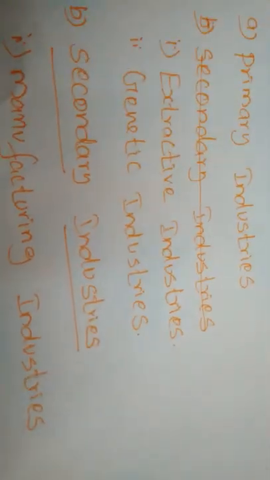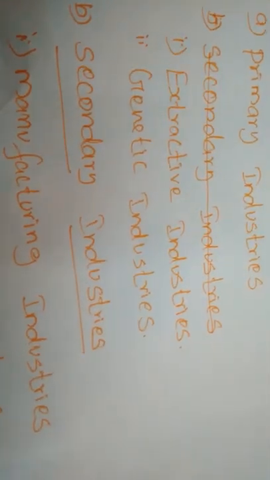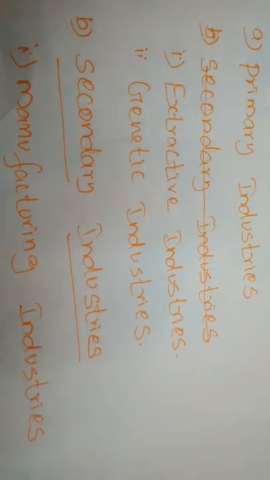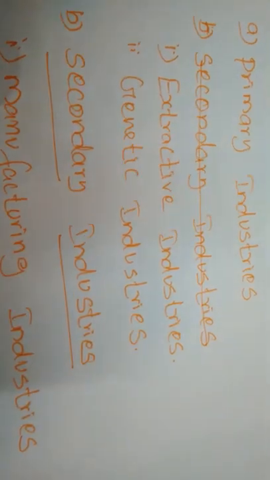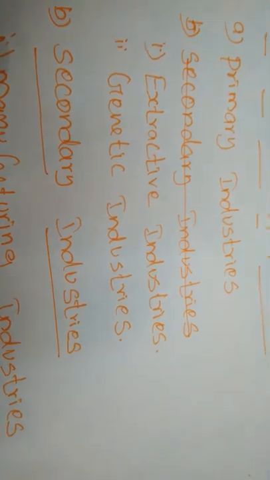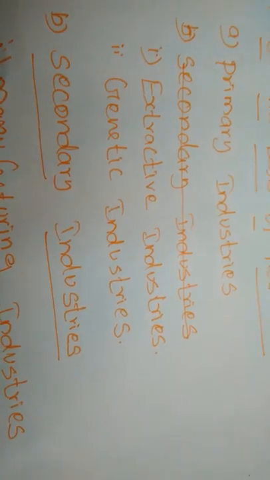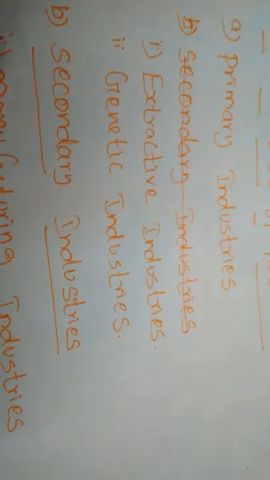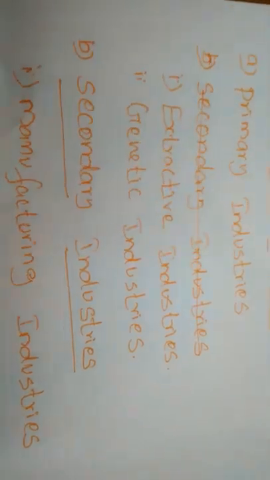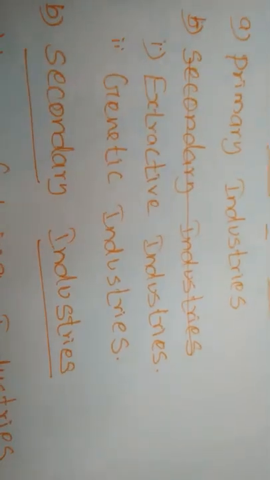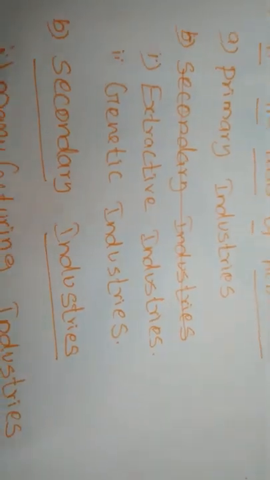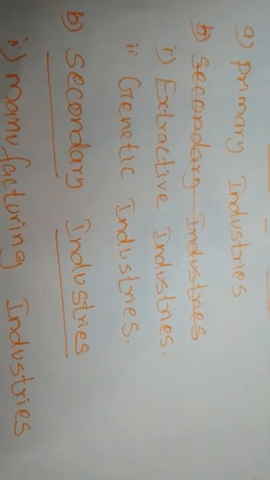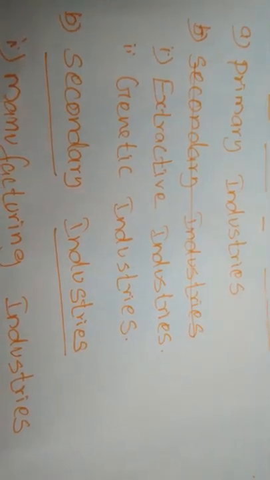One is extractive industries and the other is genetic industries. What is the meaning of extractive industries? Extractive industries extract or draw out products from natural resources. All the resources are available in nature, so we have to extract them from nature.